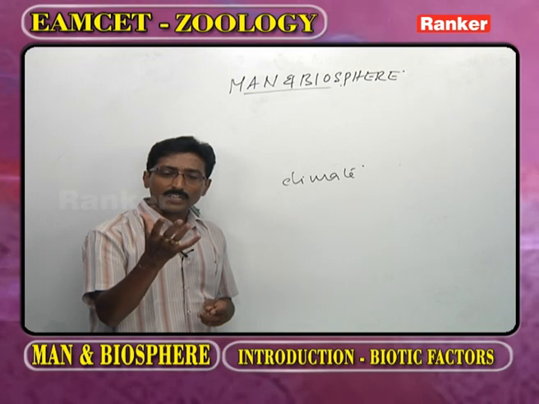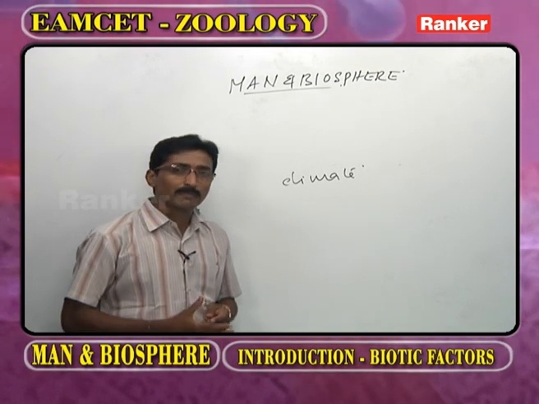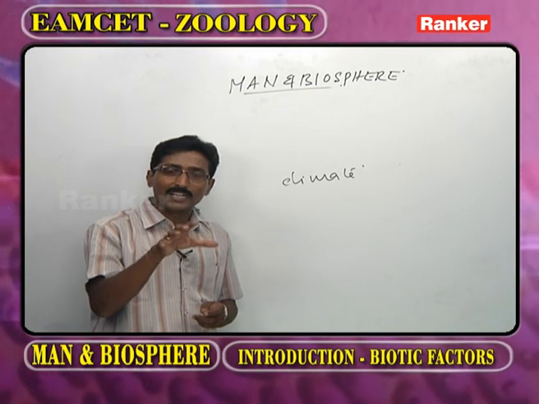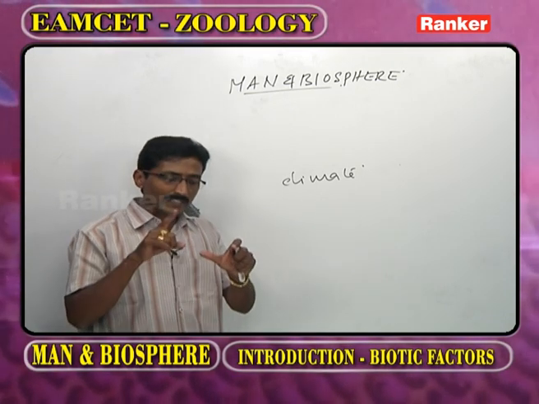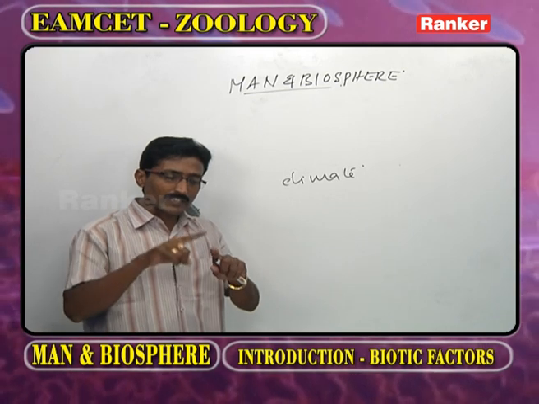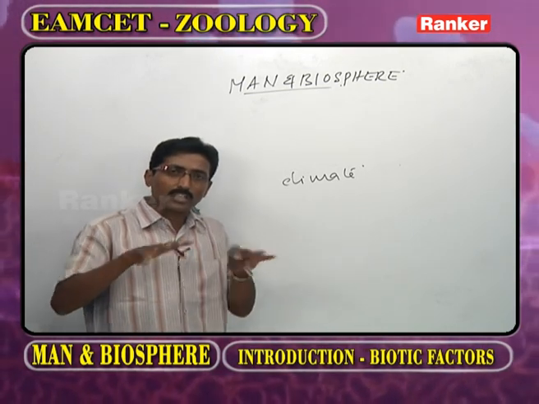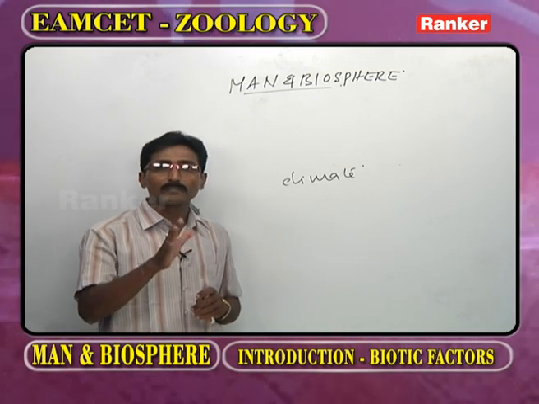All these are combinedly termed as climate. Now what are the factors that influence the climate? Climate is nothing but the temperature, the light, the rainfall, the humidity, etc. All these are termed as the climate.